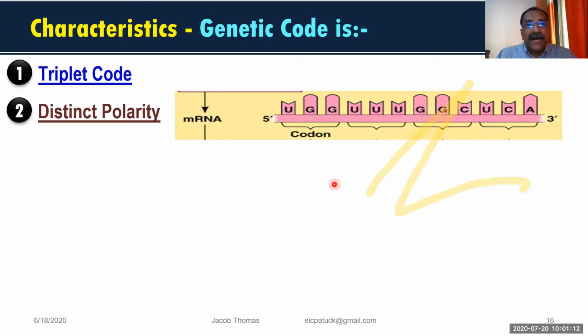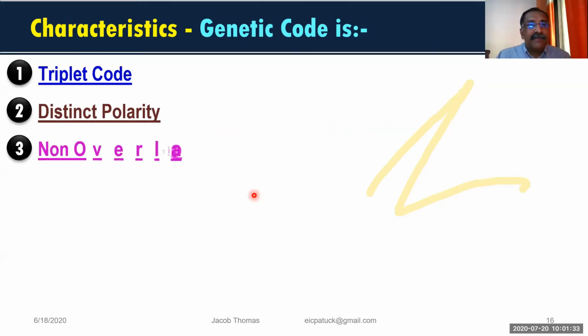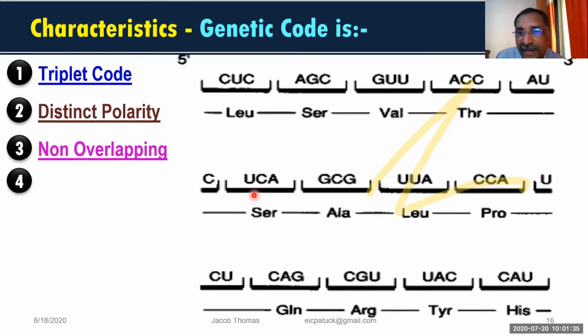So the RNA or genetic code we always read from left to right, that is 5' to 3' direction, not from 3' to 5'. It is called distinct polarity. So the genetic code has distinct polarity. That means it is read in 5' to 3' direction.